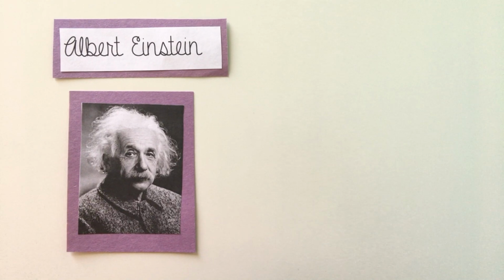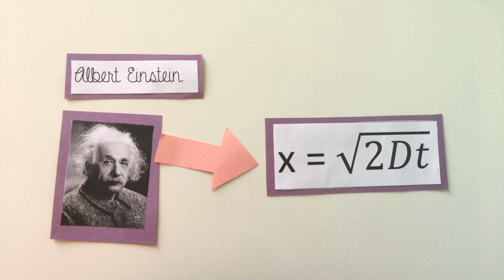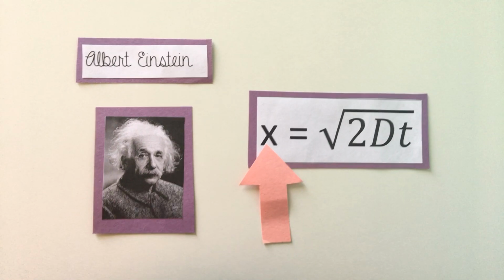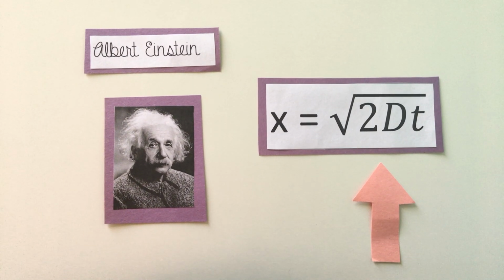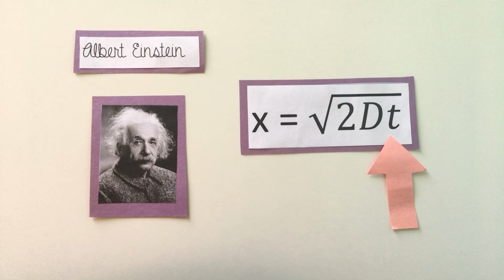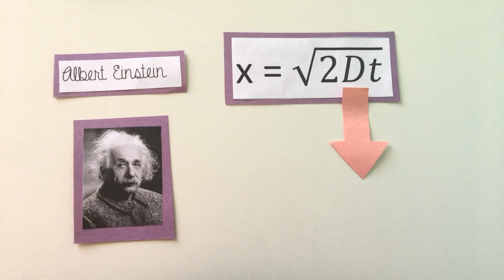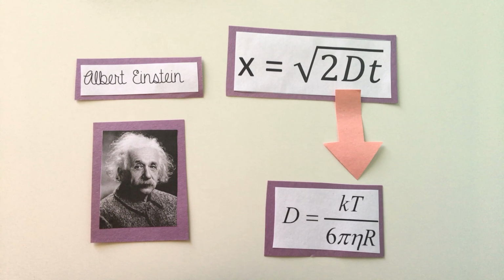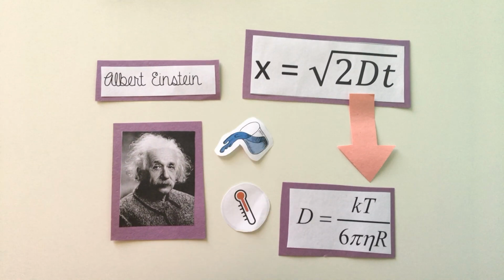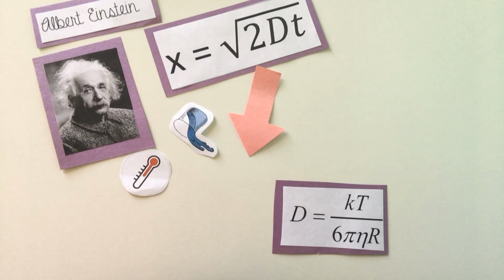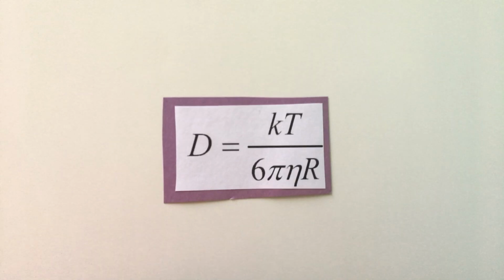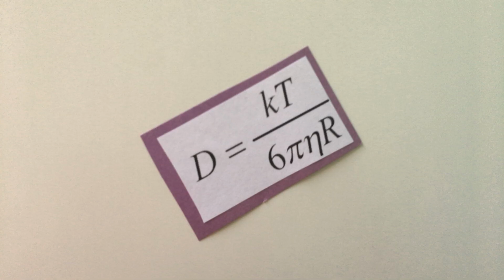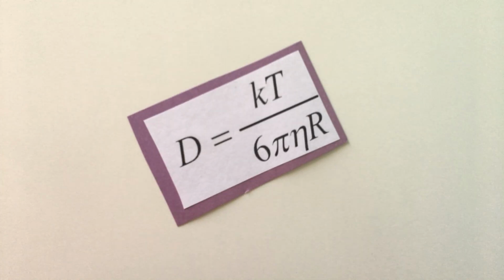Using statistical analysis, Einstein derived that the displacement x, the shortest distance from the initial to final position of a Brownian particle, is equal to the square root of 2Dt, where t is time and D is the diffusion constant that is determined by the Stokes-Einstein formula, and depends primarily on viscosity and temperature of a fluid. A greater diffusion constant means that the displacement of a Brownian particle will be greater as well. So we can see that diffusion is a macroscopic manifestation of Brownian motion.